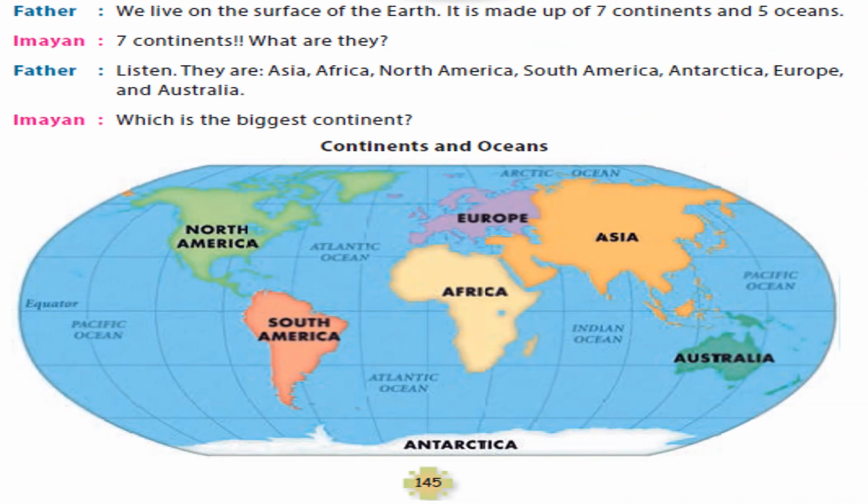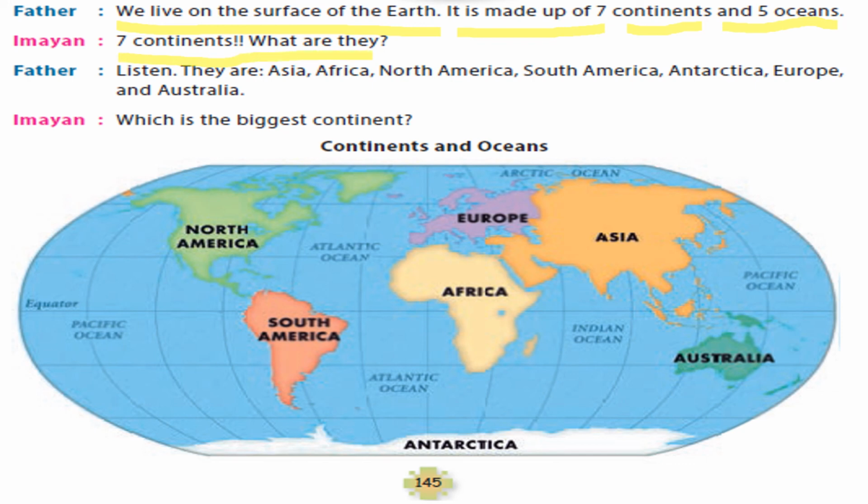Yes, father is telling, what is he telling? We live on the surface of the earth. Where do we live? We live on the surface of the earth. It is made up of 7 continents and 5 oceans. 7 continents, what are they? Father is saying, listen.